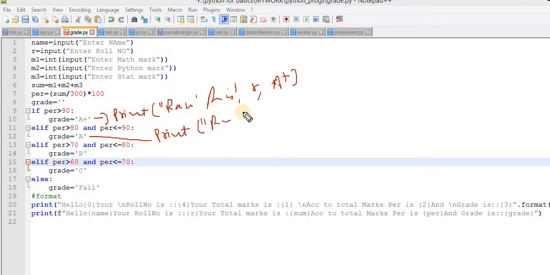Print Ravi, then roll number, then A grade. Here the same thing, print Ravi, and so on. Here again print variable name and so on. I think you guys did this, Ajay sir and Vishal sir. I know, because when you sent this code to me, you did this. This is perfectly fine, no problem at all.